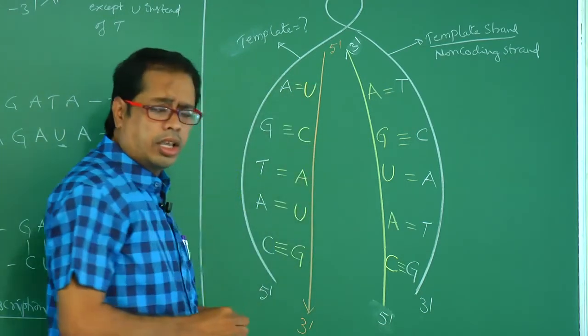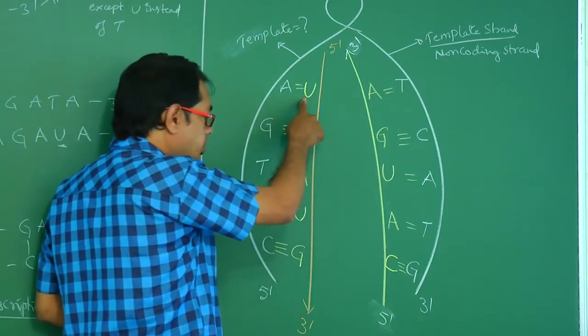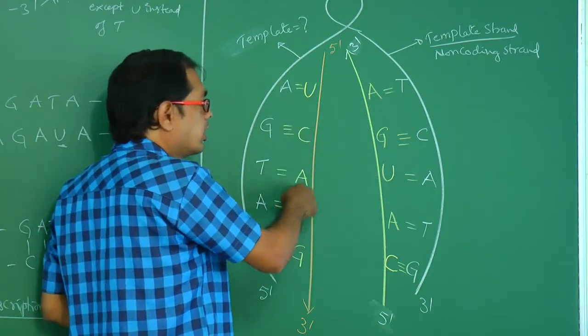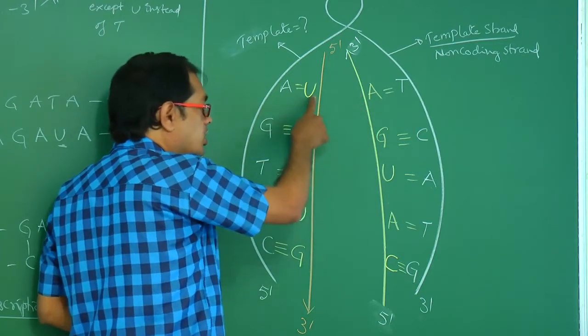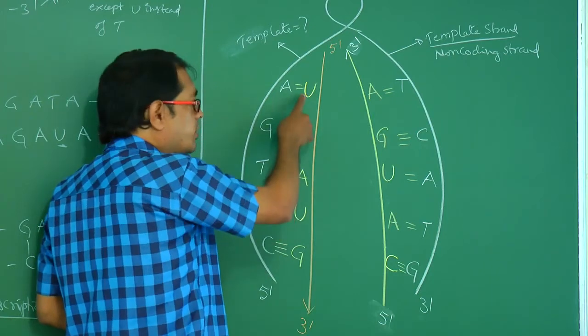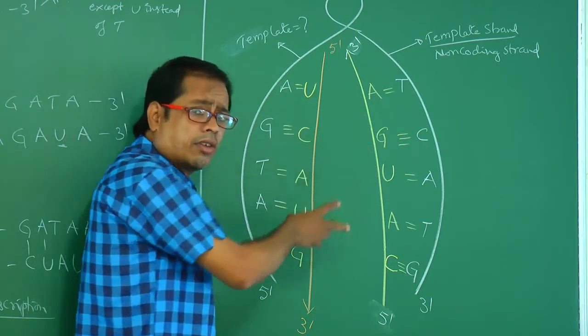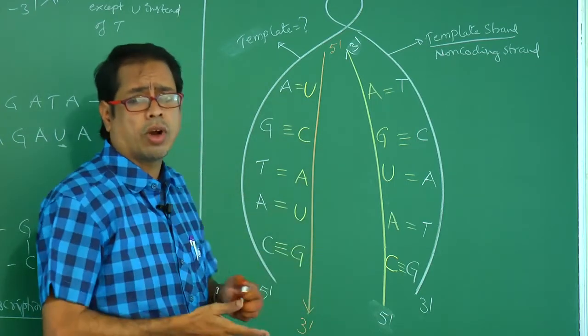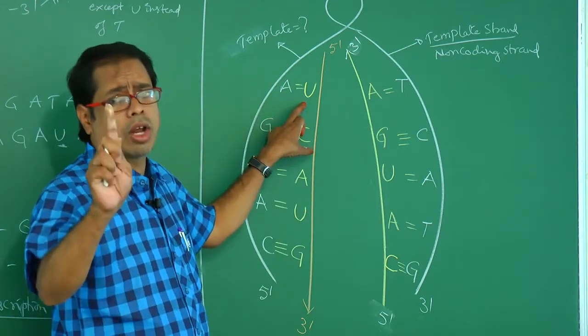See, if you observe, this RNA sequence is UCA, this RNA sequence is AGU. Sequence is different. If the sequence of nitrogen bases is different, the sequence of codons is different. What is a codon? 3 nucleotides is nothing but 1 codon.